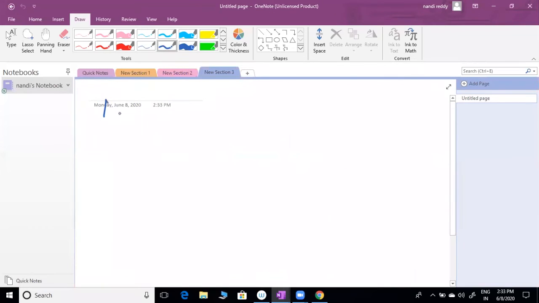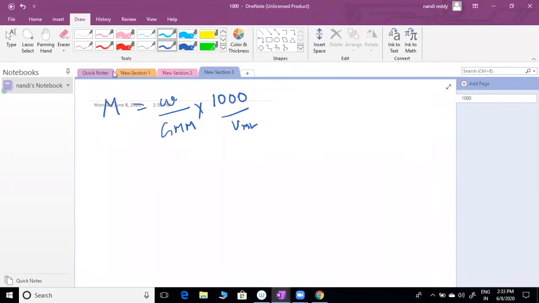The molarity formula we gave last class: molarity equals given mass by gram molecular mass into 1000 by V mL. I think everyone knows this formula. Yesterday I gave, if you refer to the formulas, this is what we call strength of solution: W into 1000 by V mL is called strength of solution.